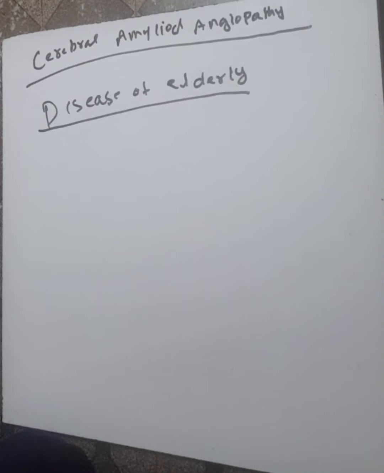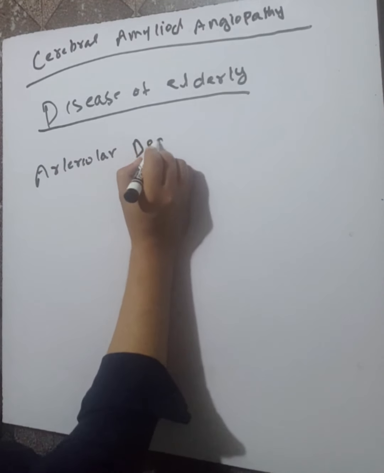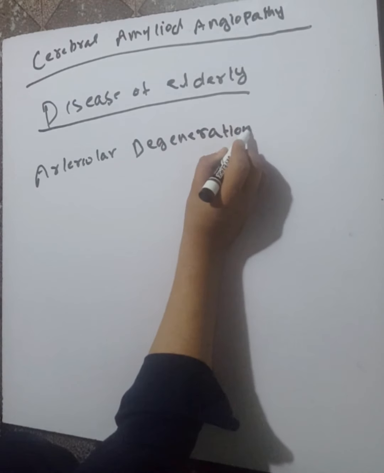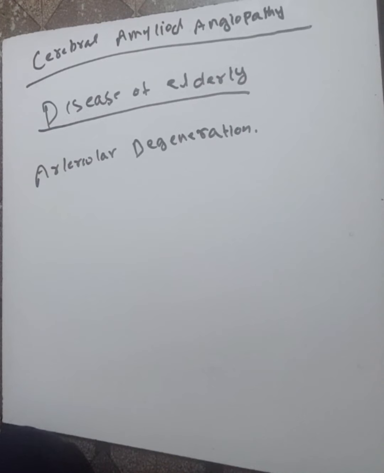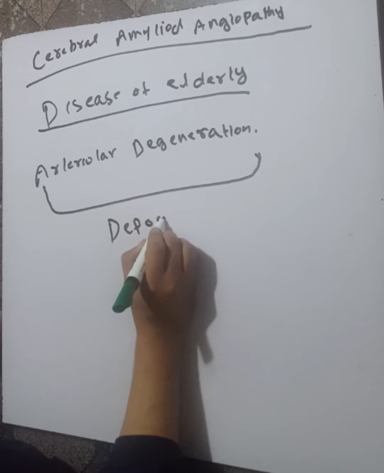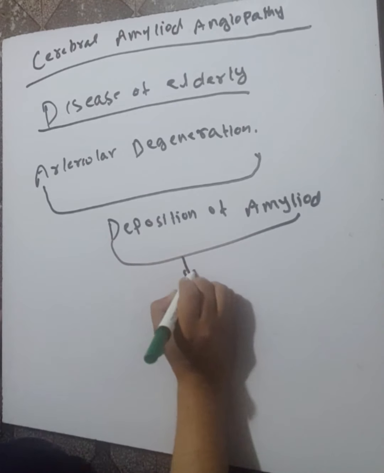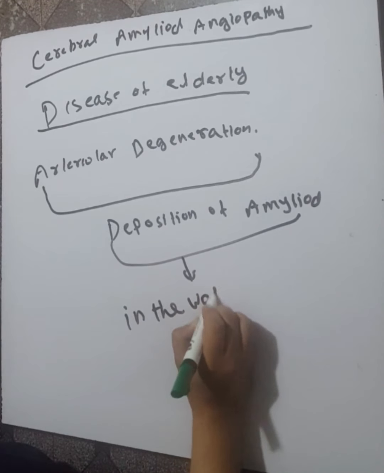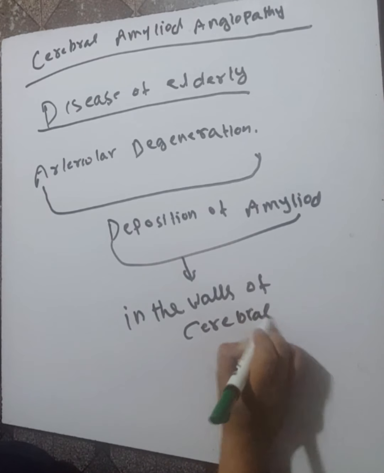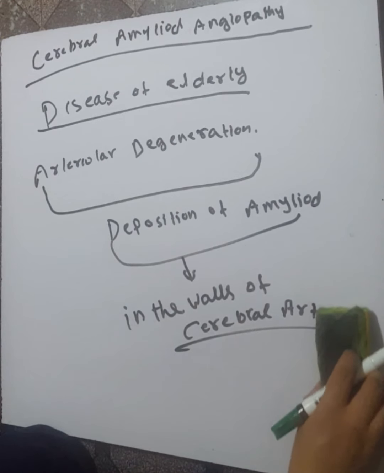of the cerebral arteries. In this disease, arteriolar degeneration occurs due to the deposition of amyloid in the walls of the cerebral arteries.